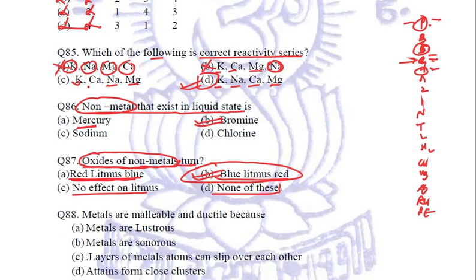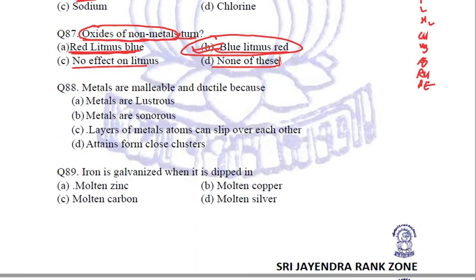Fine. Coming to the next question: metals are malleable and ductile because. Why are metals malleable? Why can they be beaten or hammered down into sheets? Why are they ductile? They can be drawn into wires. Is the reason that they are lustrous? Not at all. They are sonorous? That doesn't have any relation with it.